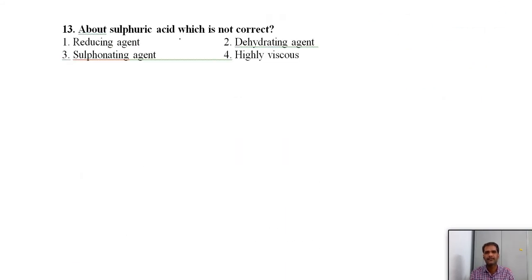Next, about sulfuric acid, which is not correct. We know that sulfuric acid can act as a dehydrating agent and it is a sulfonating agent. It is highly viscous in nature due to the intermolecular hydrogen bonding, but it is not a reducing agent. It is an oxidizing agent, an acid, a dehydrating agent, but not a reducing agent. It is also a sulfonating agent. It can oxidize sulfur, but not reducing. The first option.